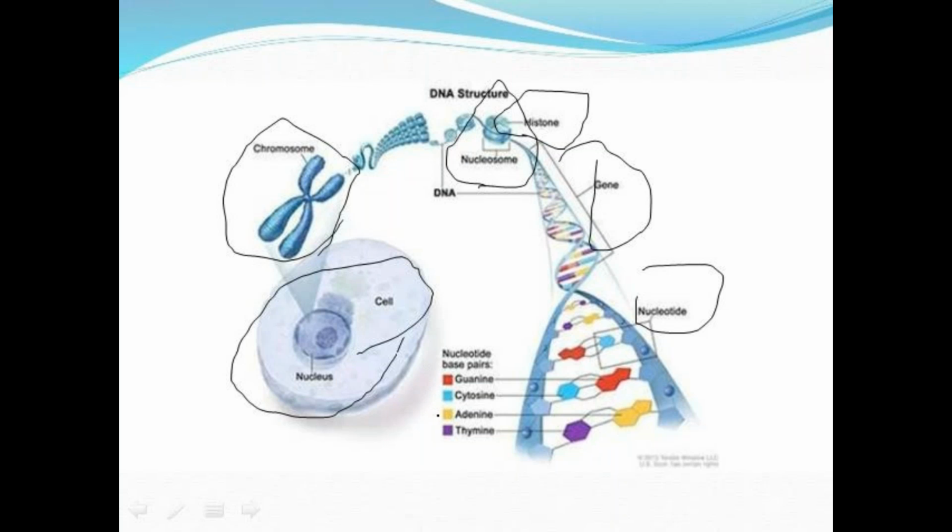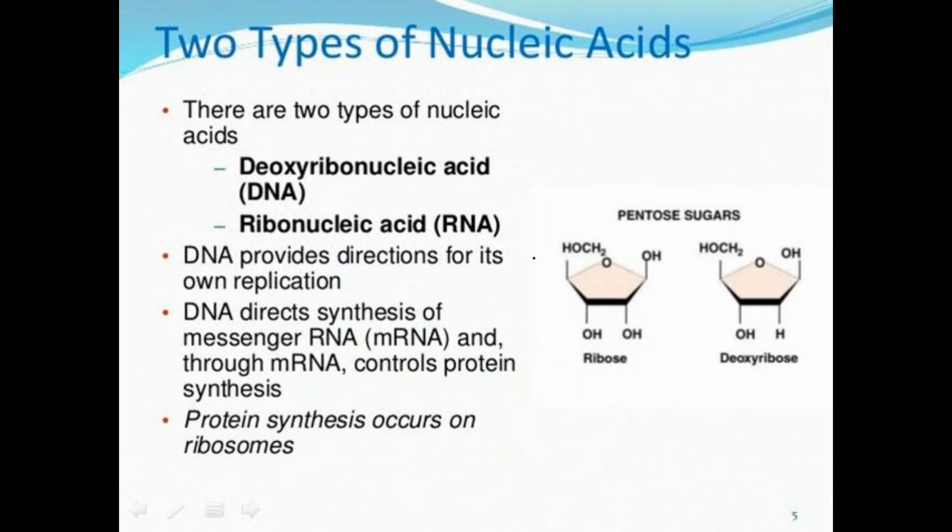And what are the nitrogenous bases? We will discuss that. Different types of nitrogenous bases are present. Next, two types of nucleic acids are present, called deoxyribonucleic acid and ribonucleic acid. This DNA, the deoxyribonucleic acid, mainly provides direction for its own replication. And what is meant by replication? Yes, making a copy of its own.